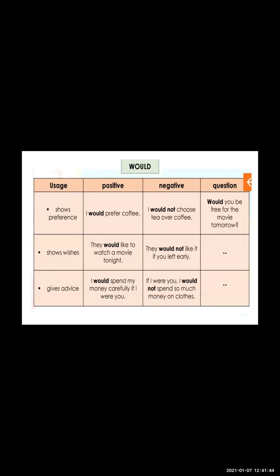They are giving advice to spend less money because the cost is very high. In the negative form, you just have to add not. And you are up to the mark. In questions, only for preference you can ask questions, but for wish or advice you cannot have questions.